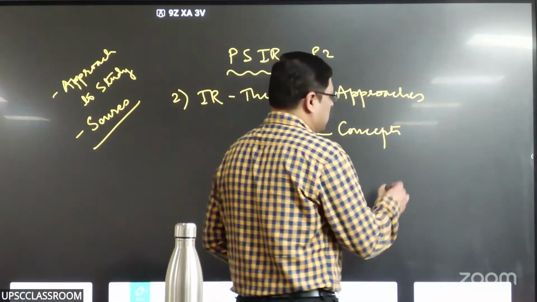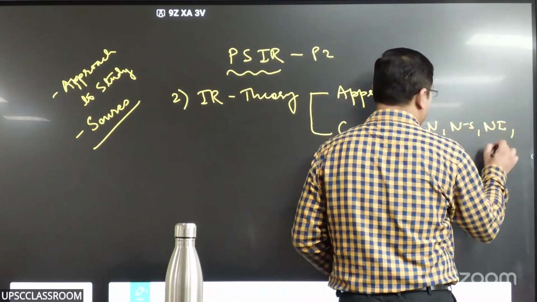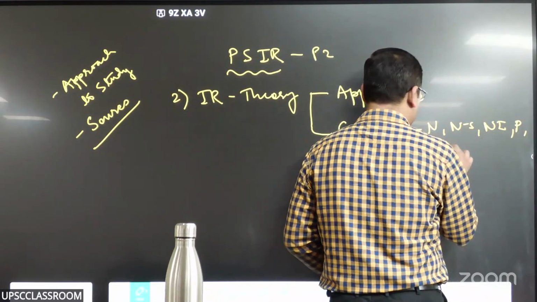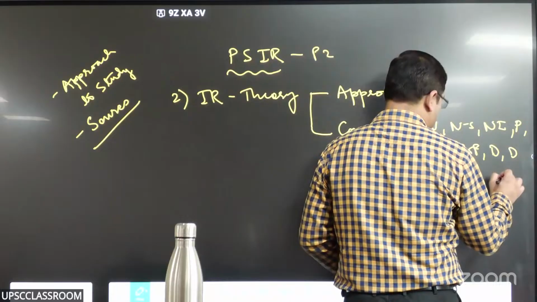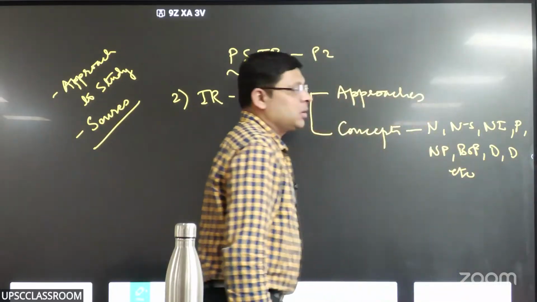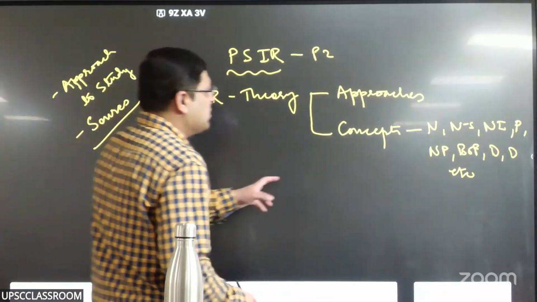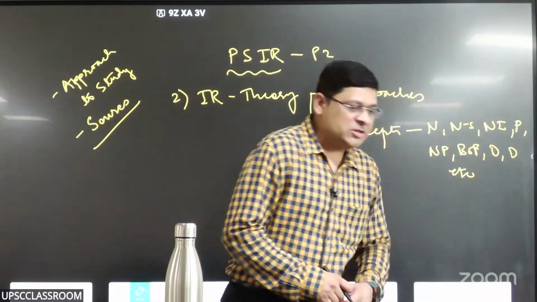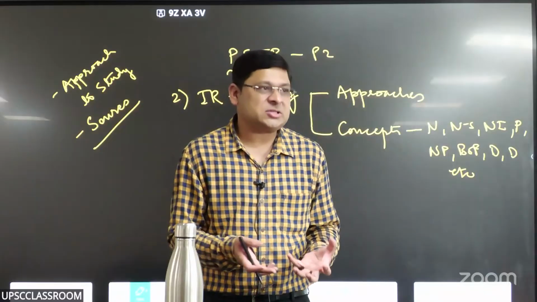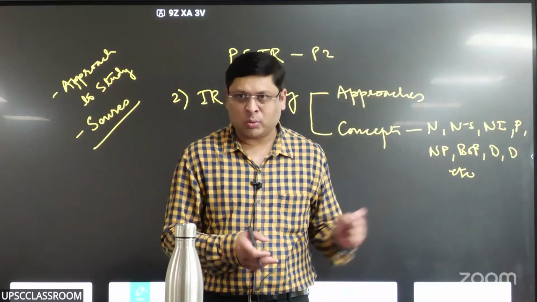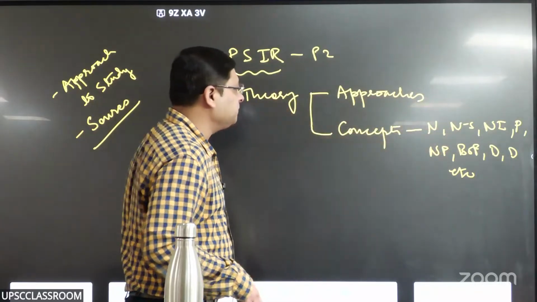In concepts of IR, you are supposed to understand the concept of nation, nation state, national interest, power, national power, balance of power, deterrence, detente, etc. There are others as well, transnational actors and different other concepts, right? So in concepts, we study these things, right? And please understand, these are to be studied in terms of how different scholars have contributed to the understanding of that concept. I would show you how we would study as a sample, right? Okay. So this is about concepts, right?